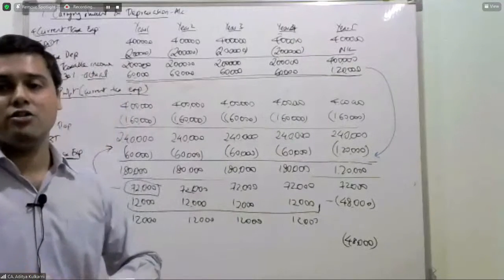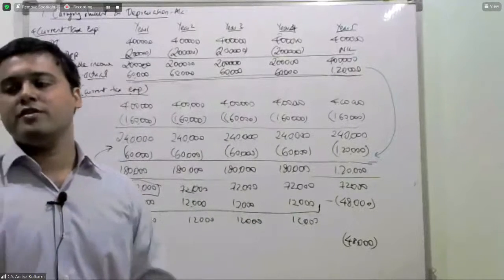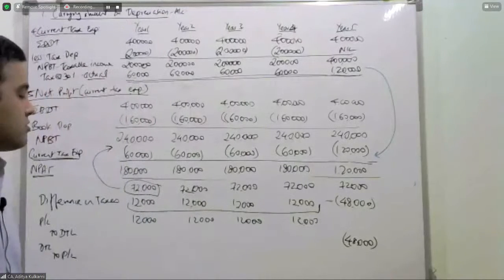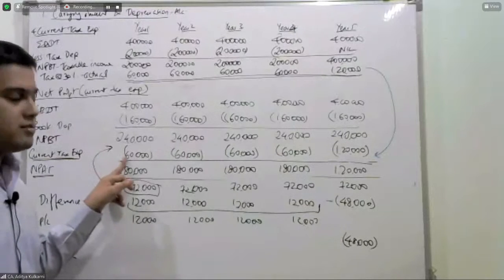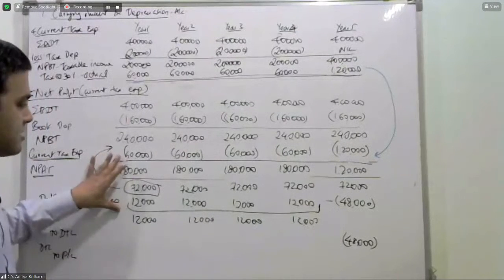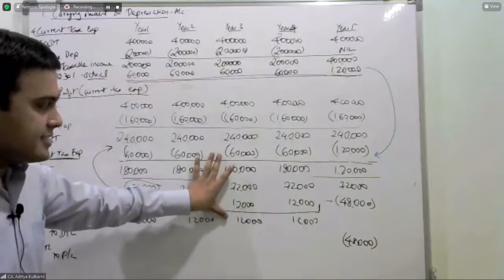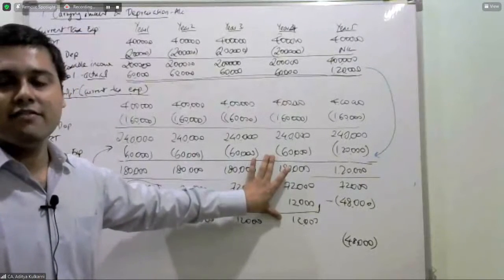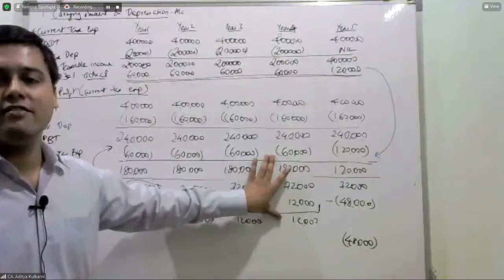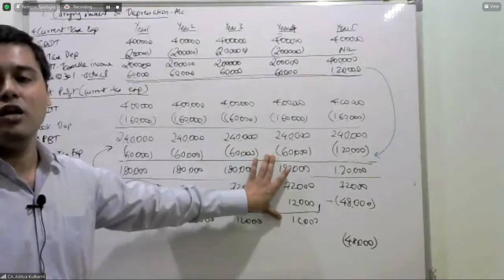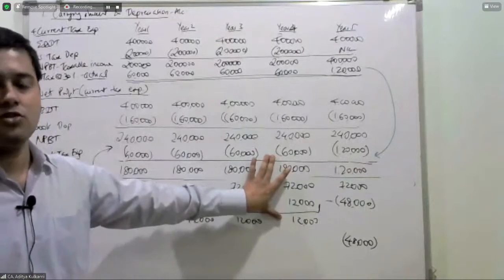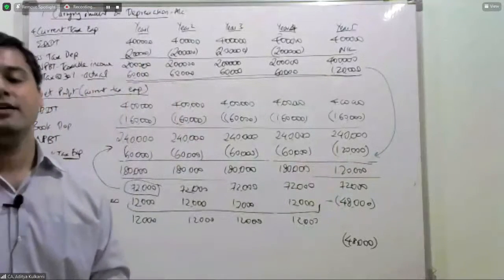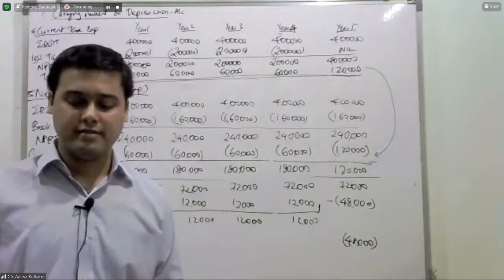So each year, what are you doing? You are debiting your profit and loss with 72,000. What will be the breakup of 72,000? 60,000 current tax expense plus 12,000 deferred tax. 60 plus 12, 60 plus 12, 60 plus 12, 60 plus 12. And in the fifth year, it will be a reversal of the deferred tax. Why do I have a reversal? Because my depreciation is now fully exhausted under tax also, under accounts also. Therefore, 1,20,000 minus 48, that will also be 72,000.